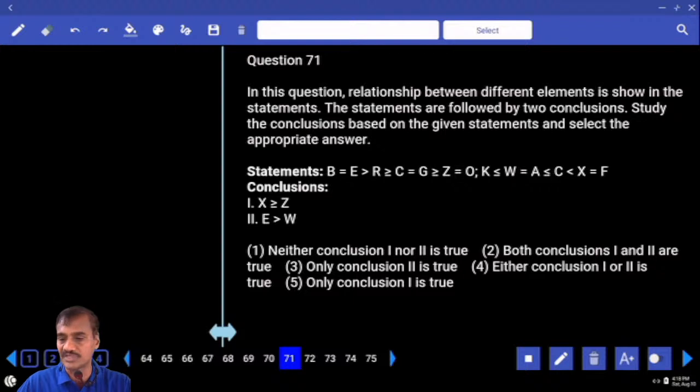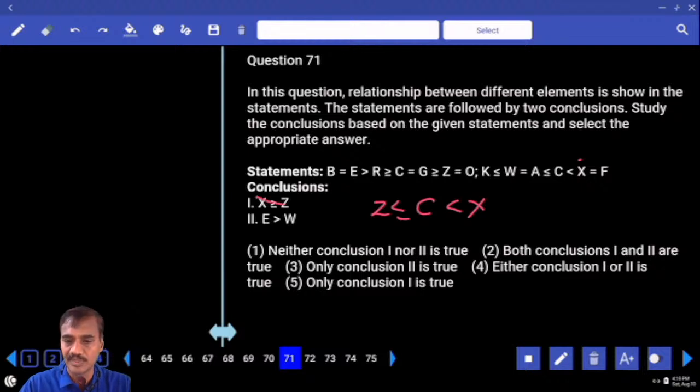71. X and Z. Where is X? X is here, Z is here. Then what is the element that is common? C is common. Now C lesser than X. And at the same time C and Z, C greater than or equals to Z, Z lesser than or equals to C. Hence from Z to X, Z to X lesser but not equal.